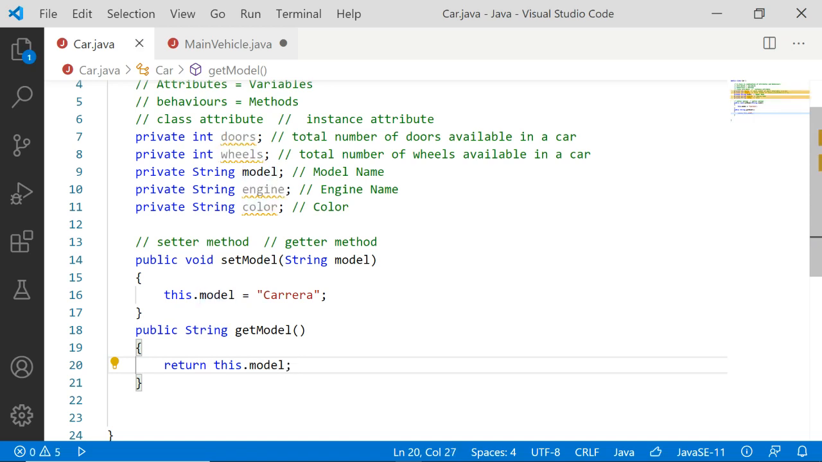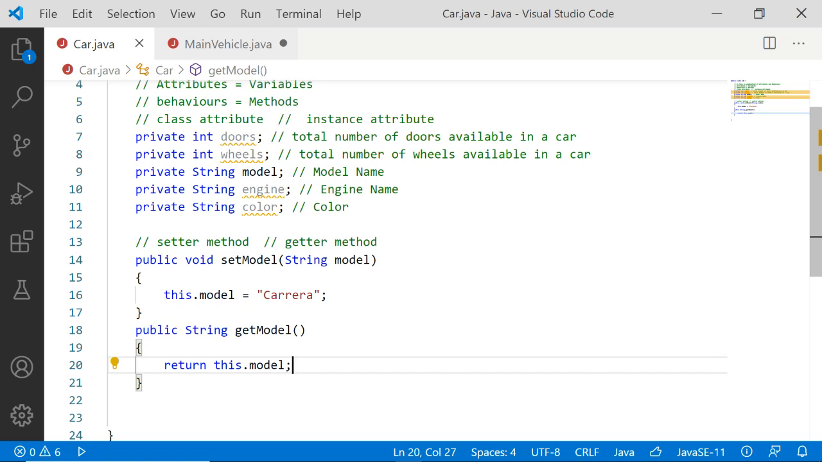Okay, so through whichever object we are calling this getModel, for that particular object, whatever is the value of model will be returned. For example, if you call getModel with the help of the parse object, then whatever is the value of model for the parse object will be returned. If you call the same method with the help of the holden object, then the value of model in the holden object will be returned back.